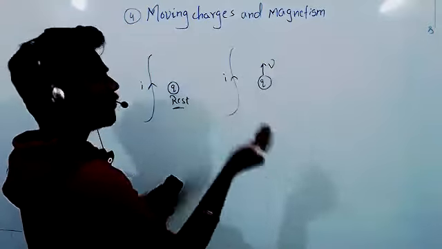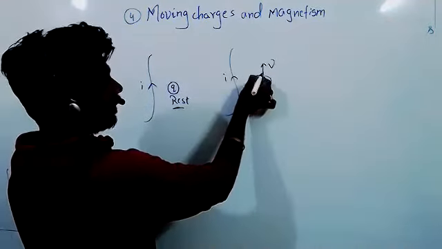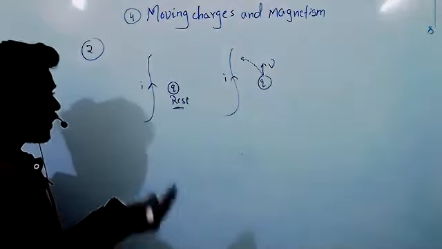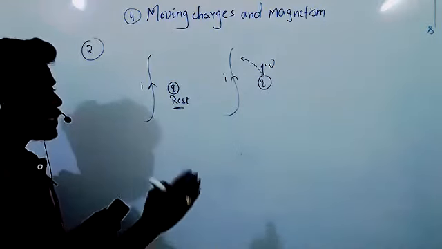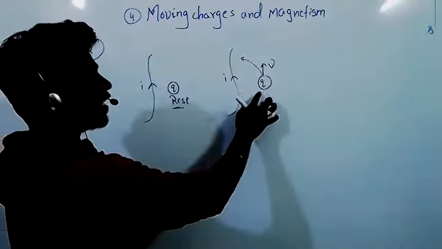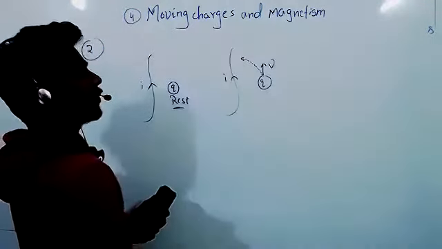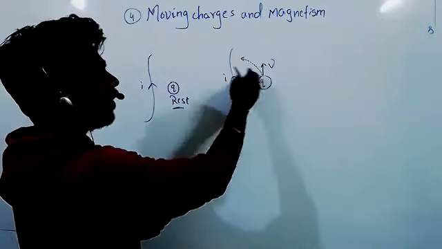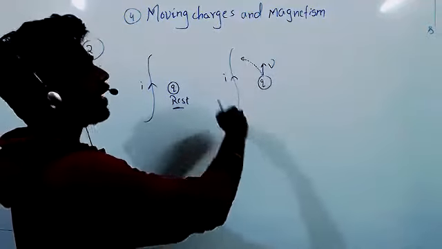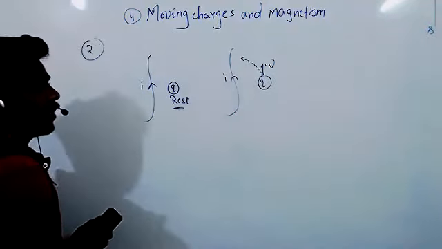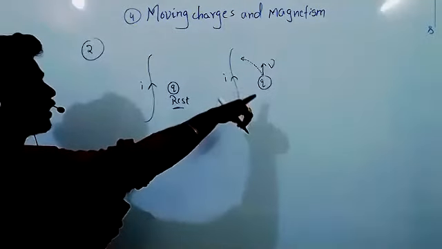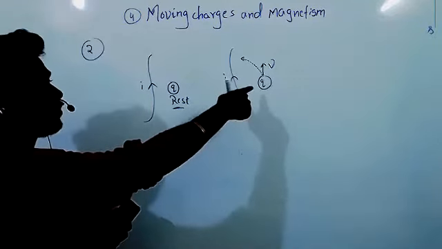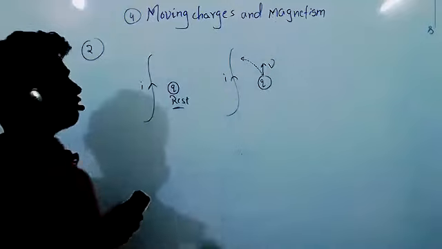So around the current carrying wire, magnetic field will be there, that we know. Now what is happening? This charge is deflecting. That means when the charge is moving, some force is acting on this charge. Due to that force, it is deflecting. So which force will act on this charge? Magnetic field. Because around the current carrying wire, there is a magnetic field. So magnetic force will act on this. So when the charges are in motion, then only there will be effect. Means magnetic field effect will be there on the charge. So moving charges and magnetism.